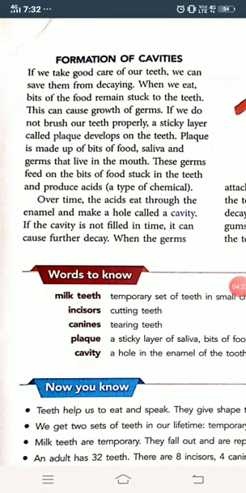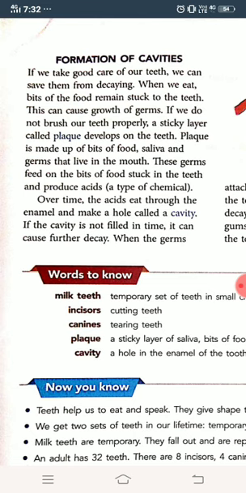Last point of the book is the formation of the cavities. Now what is cavities? Definitely a damage to the enamel is called the cavity. Now cavity is caused due to taking too much amount of sugary substances. Now what happens when we are taking too much amount of sugary substances? The sugary substances are rich in carbohydrates, get stuck in between the food, and